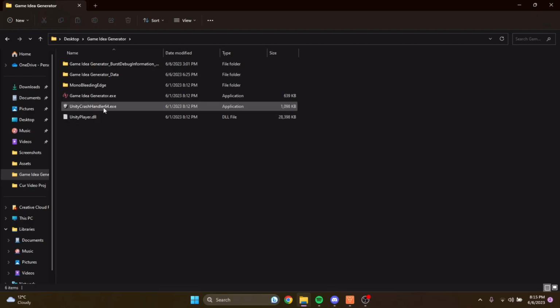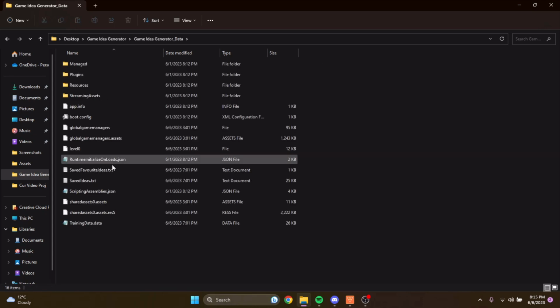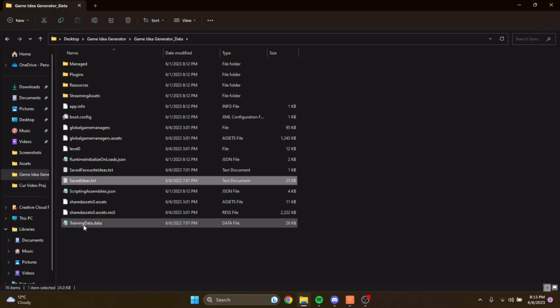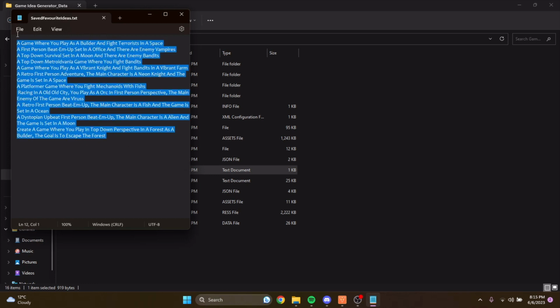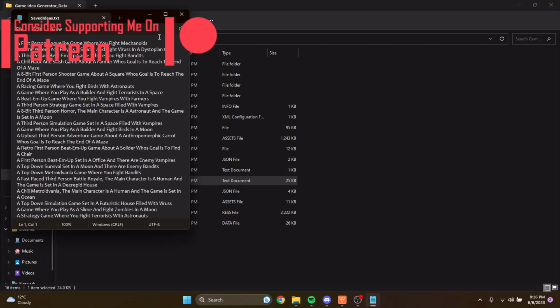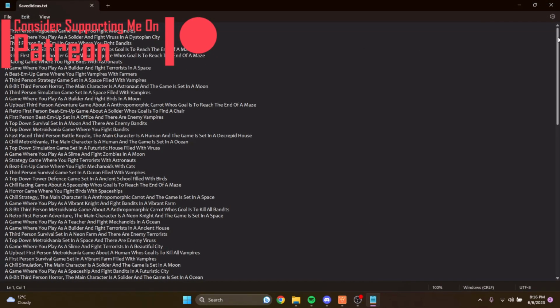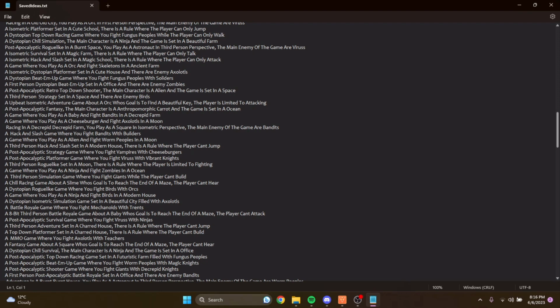So inside the game idea generator folder, inside the data folder, it's going to generate 3 separate files: the saved favorite ideas, the saved ideas, and the training data. The saved favorite ideas is a small list of ideas which, when you click the favorite button inside the app, it's going to save them to this text file. The saved ideas, instead, is going to save every single idea it ever generates into this text file, so you can come back and look at it if you want.